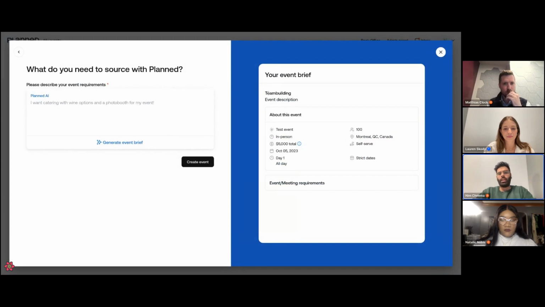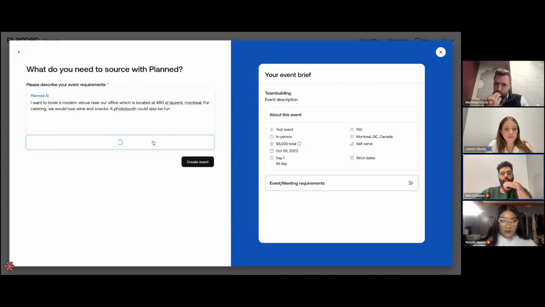So I have this on the right, you see it's the event brief. And now I can just type in what I want and the AI will fill out the event brief for me. So I'm going to say, I want to work near our office, which is located, let's say, where are we located? So our colleagues don't have to travel too far for this. For catering, we would love, let's say, wine and snacks. A photo booth could also be fun. Let's see what it does.